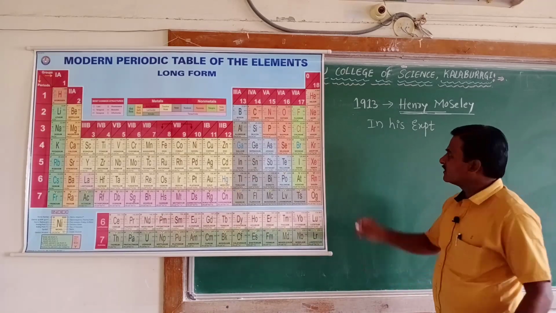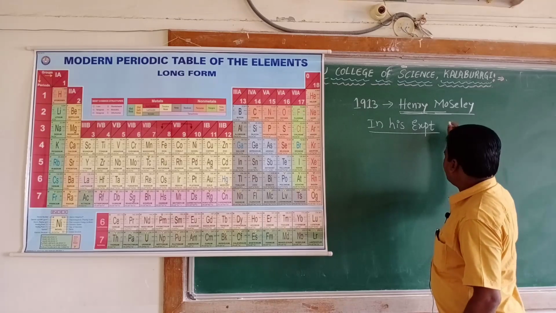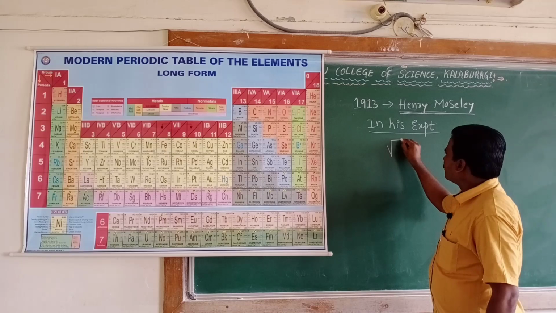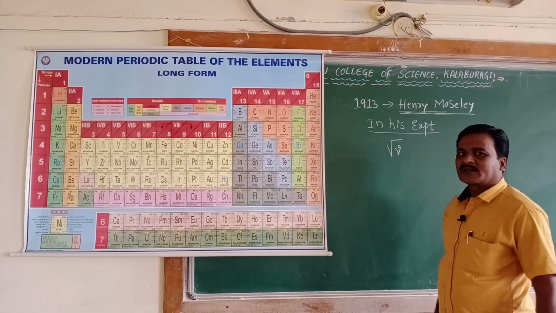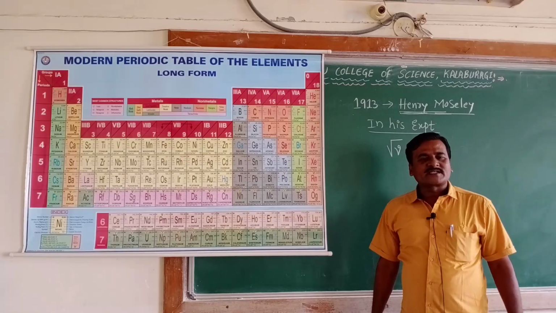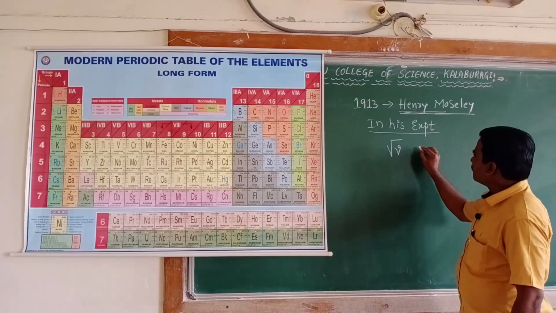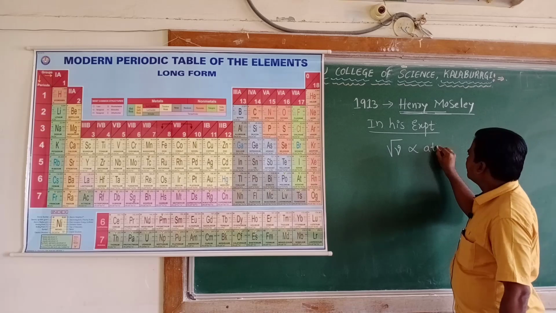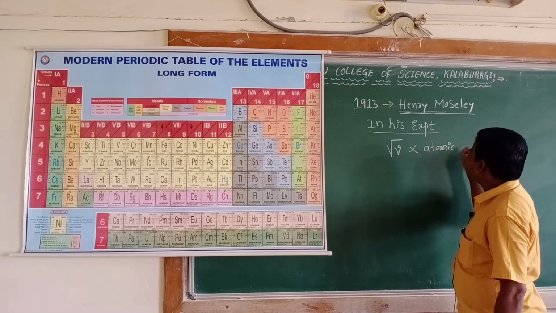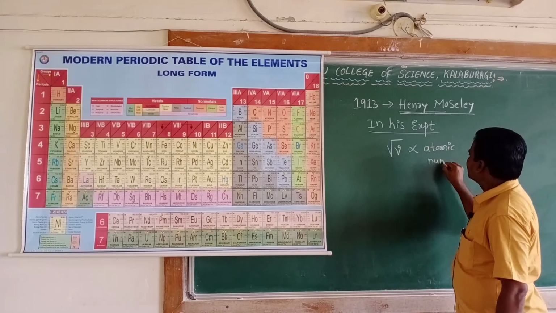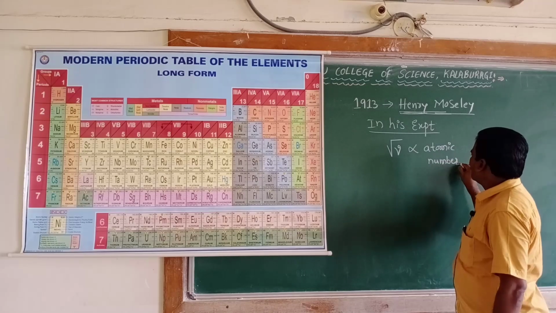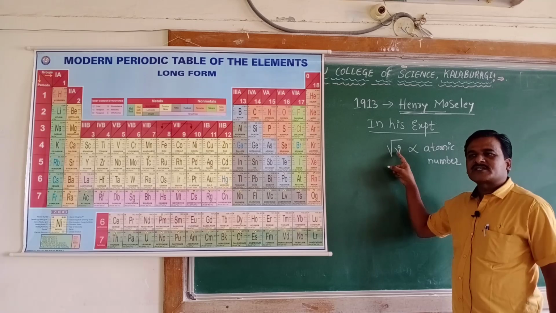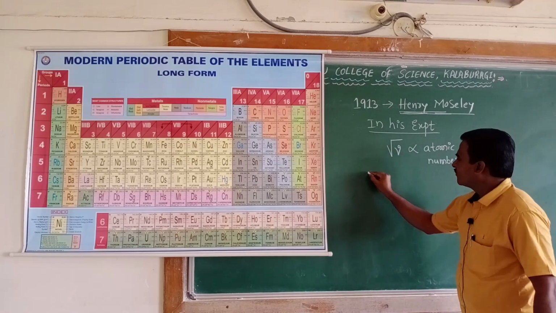for classification? In his experiment, he noted that the square root of frequency was directly proportional to the atomic number, where nu is the frequency of the X-rays.